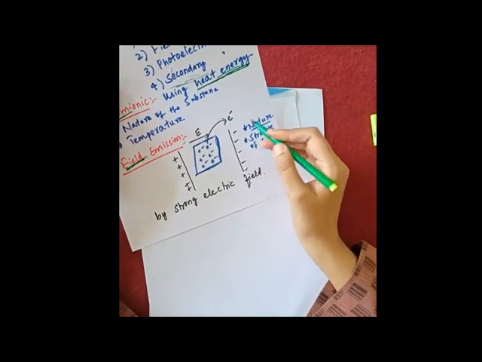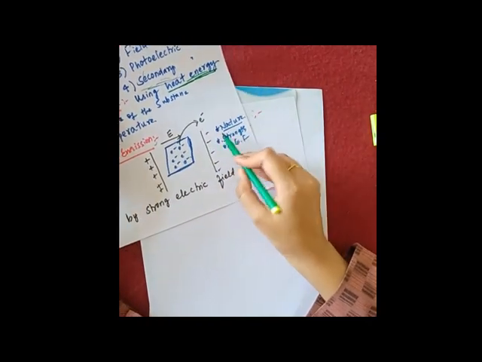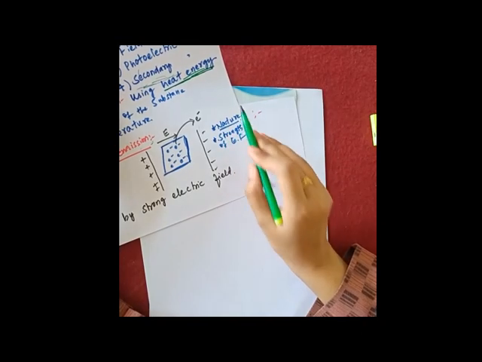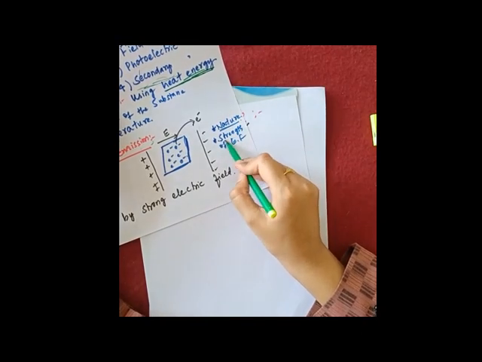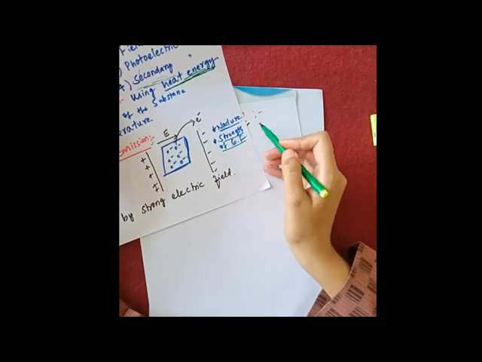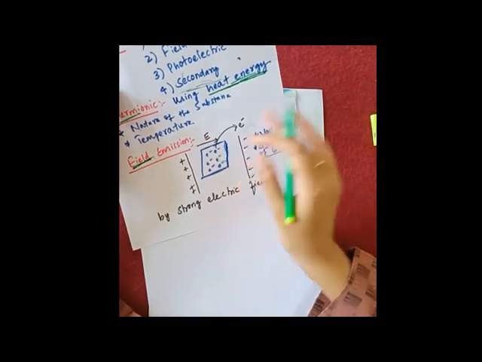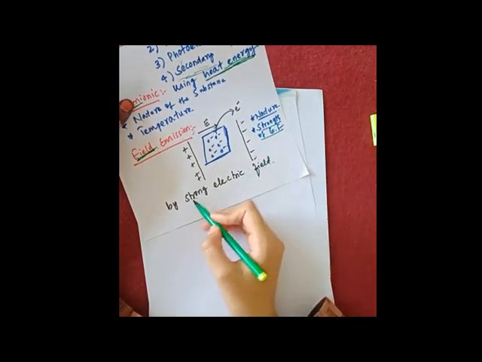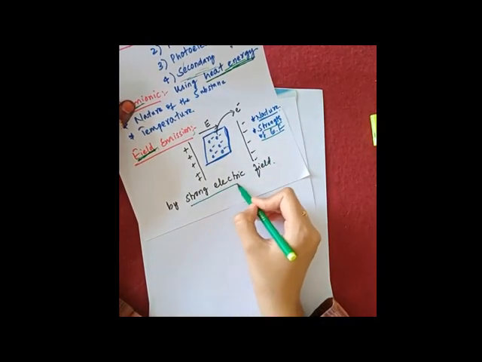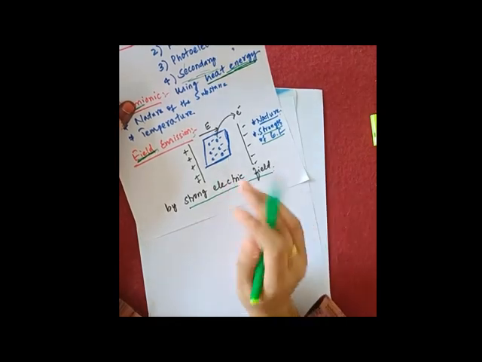The electron emission in this process depends on the nature of the substance and on the strength of the electric field. Field emission is the process of emission of electrons from a metal surface when you provide a strong electric field to that metal surface. So this is the second type.